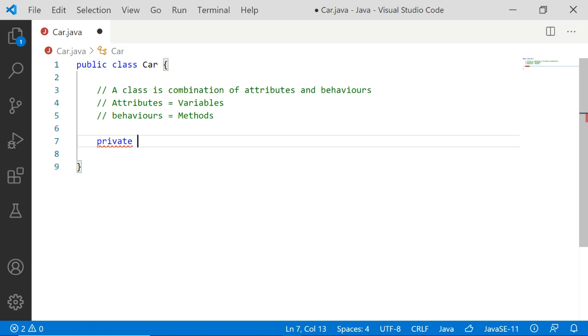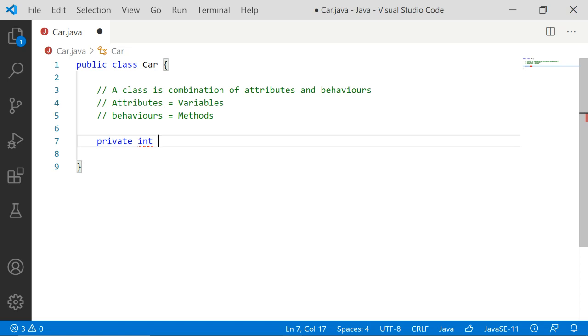So I'm going to take private as the access specifier, followed by integer. Not only for class, but even for attributes as well as for methods, for all three components, you can specify an access specifier, either public or private.